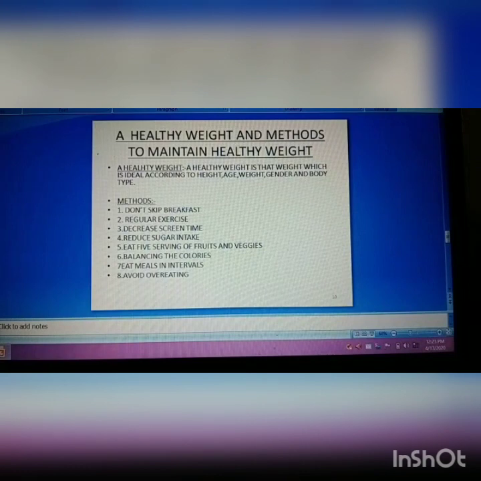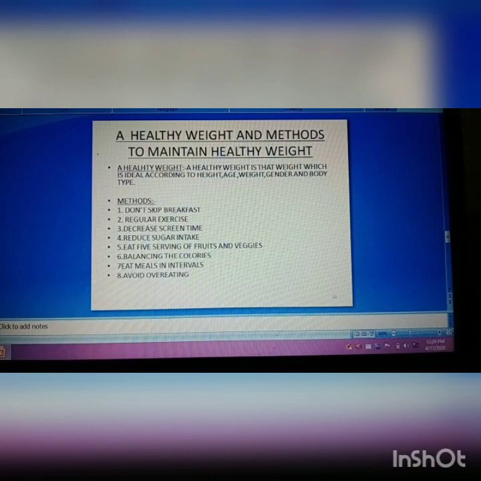Second topic is a healthy weight. What is a healthy weight? A healthy weight is that weight which is ideal according to your height, age, gender and body type. Maintaining a healthy weight isn't about short-term dietary changes. It is about a lifestyle that includes healthy eating, regular physical activities and balancing the number of calories you consume. Your healthy weight may be different from friends and family, often even if you are the same age and height.